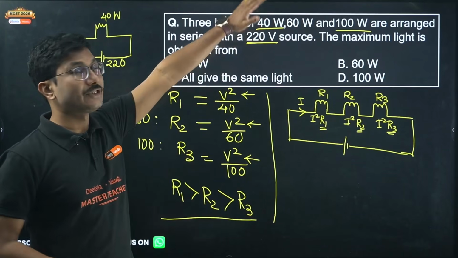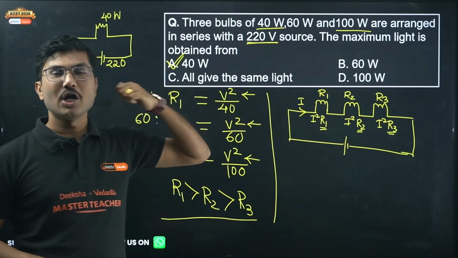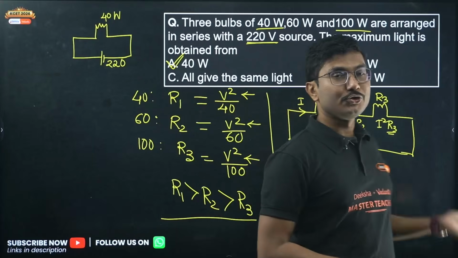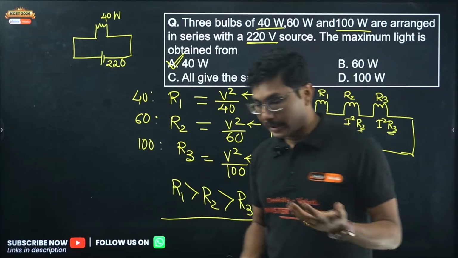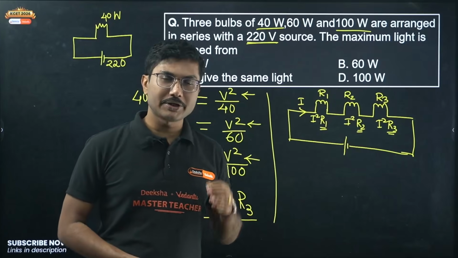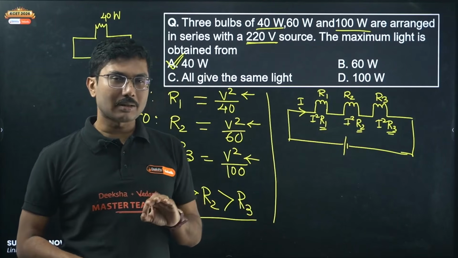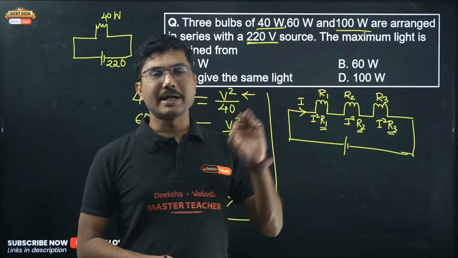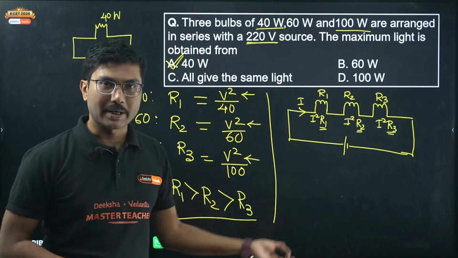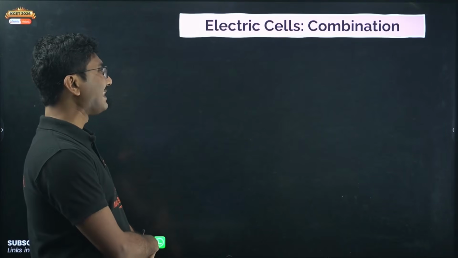Now you should remember, if a similar question comes in your KCET exam, whoever has the smallest power, that element will consume more power, or will be brighter, in series combination. In parallel combination, exactly opposite. Parallel combination, highest power, higher brightness. In series combination, lowest power, highest brightness. Clear? Now let's move on to electric cells combination.